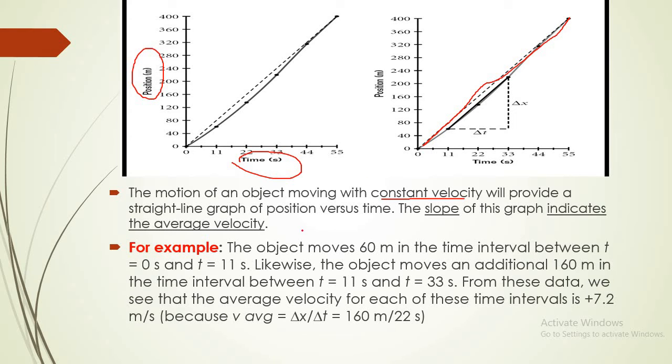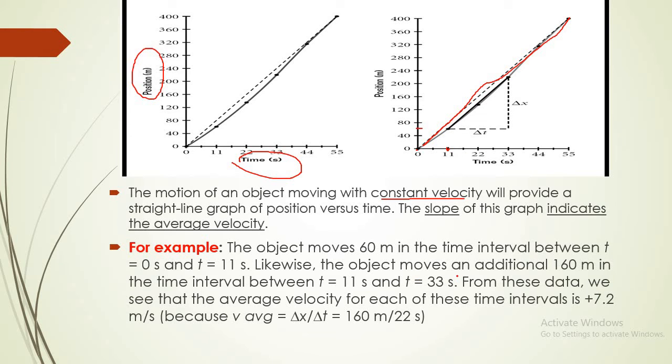For example, the object moves 60 meters in the time interval between time 0 and time 11.